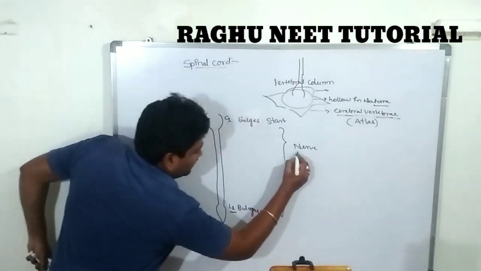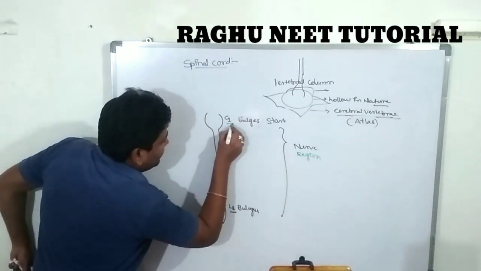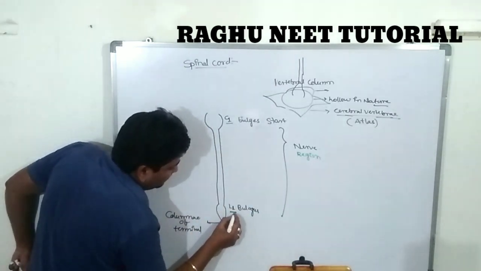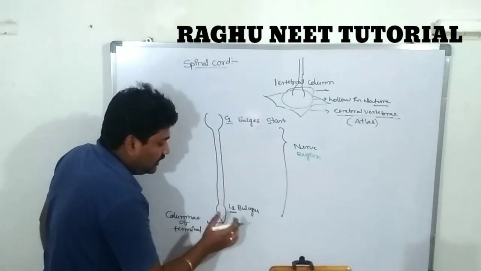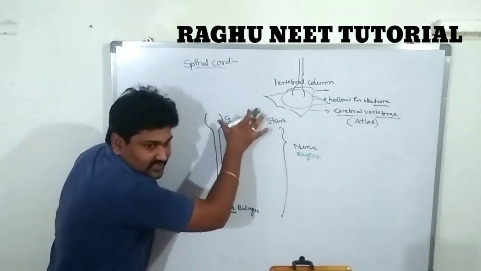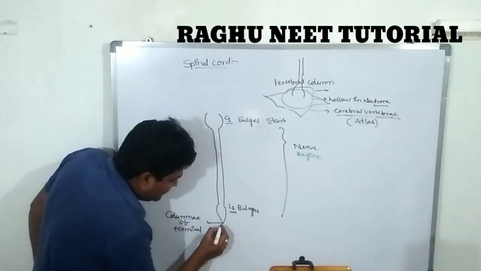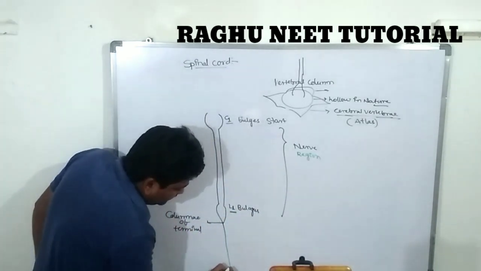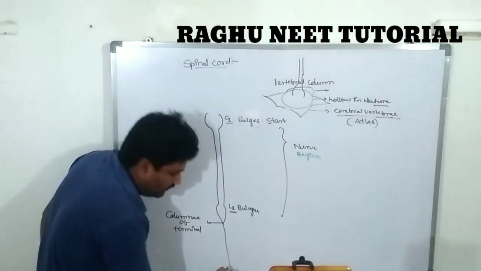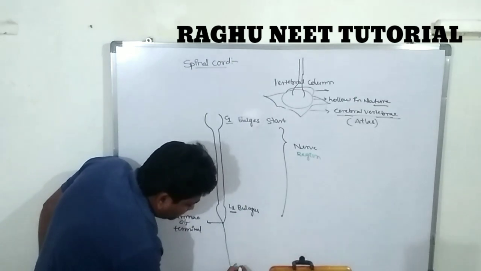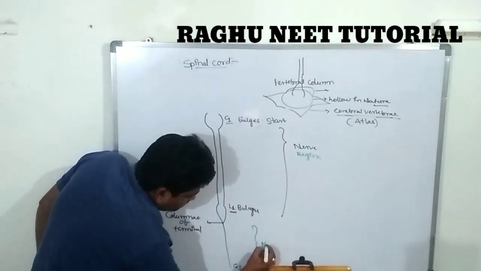The nervous region lies between C1 and L1, C1 being the cervical region and L1 the lumbar region. The non-nervous region lies between L1 and the coccygeal region.